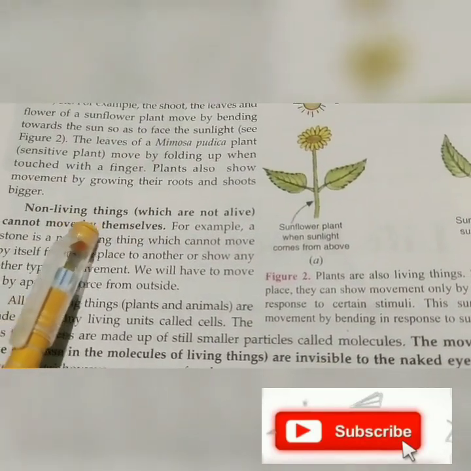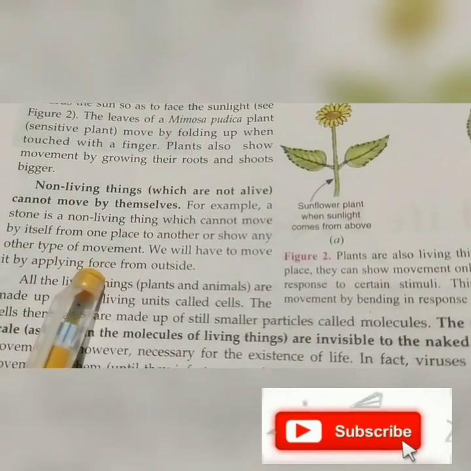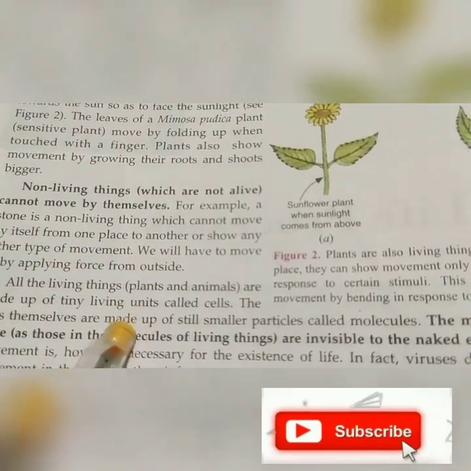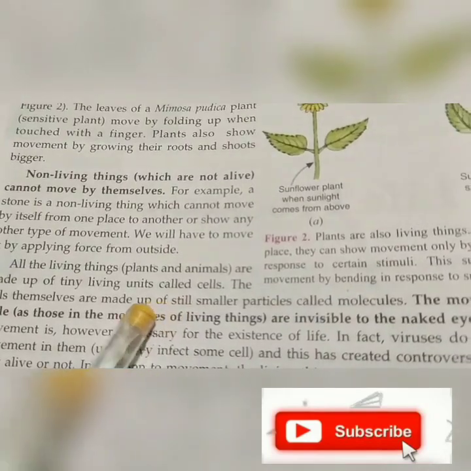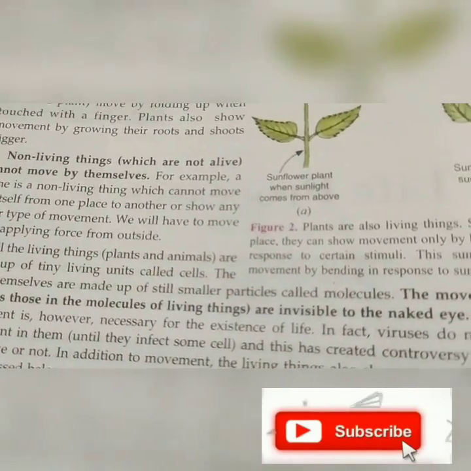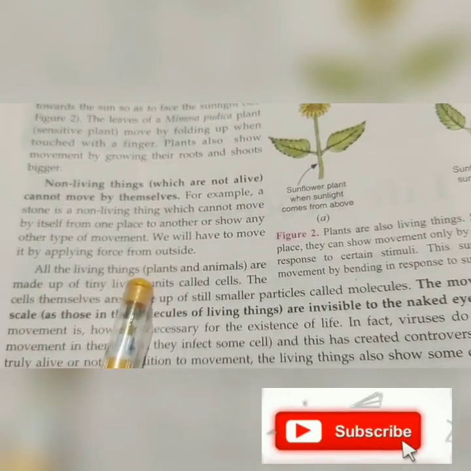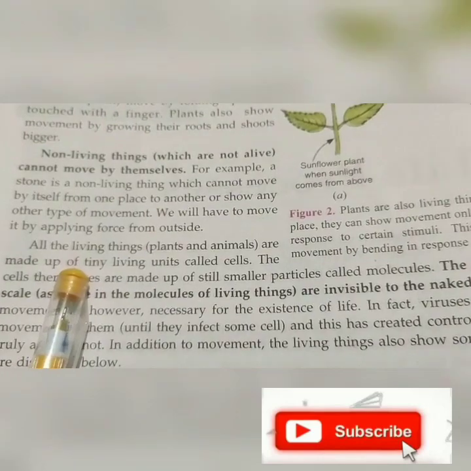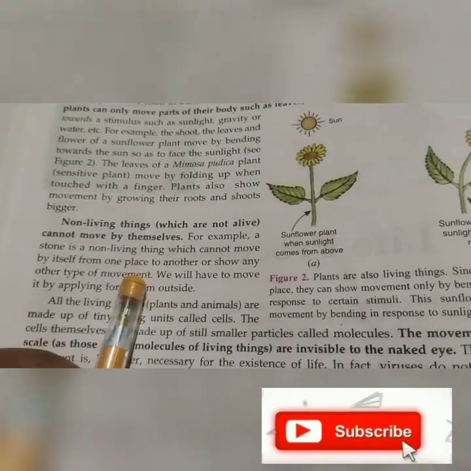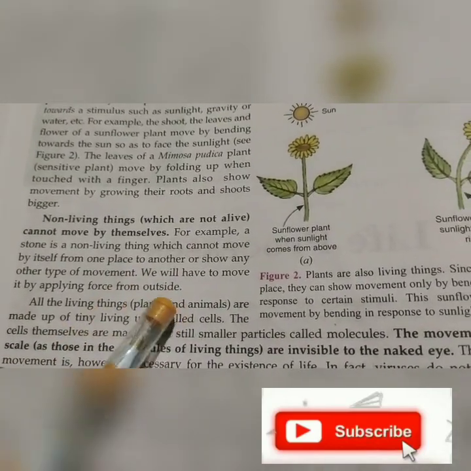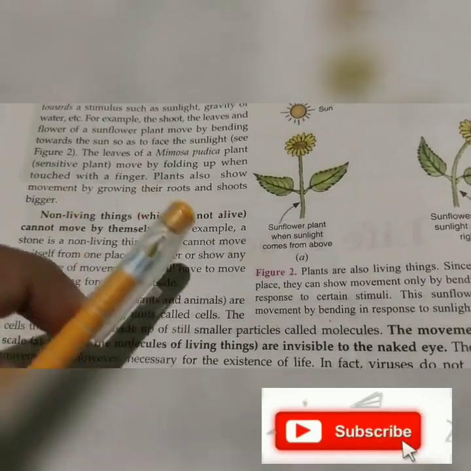Now non-living things, which are not alive, cannot move themselves. For example, I told you here that when you put a stone and push it, only then can it move, by applying force from outside. All living things are made up of, and this is the main thing you would have read in class 9th about the cell, tiny living units called cells. जो भी plants और animals होते हैं, उन लोग में movement होता है, लेकिन जो प्लांट्स और एनिमल्स नहीं होते हैं उनमें मूवमेंट नहीं होता.